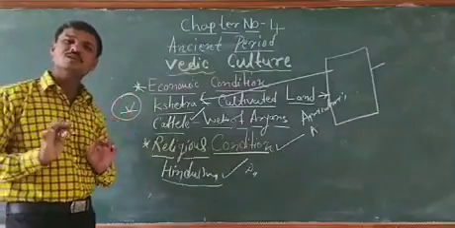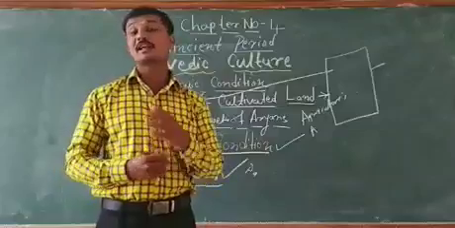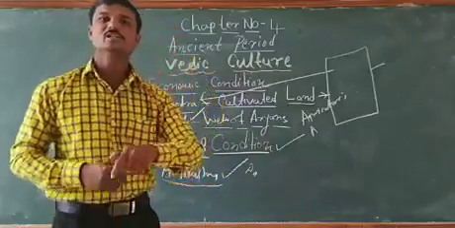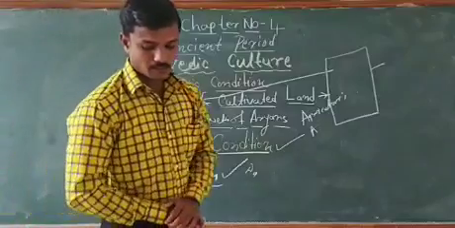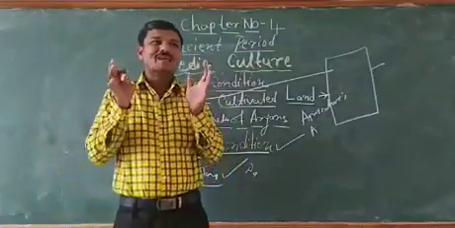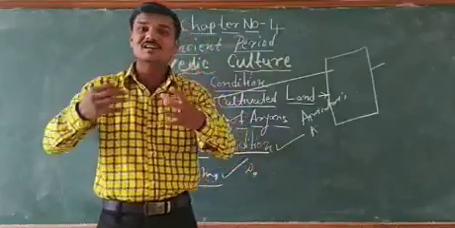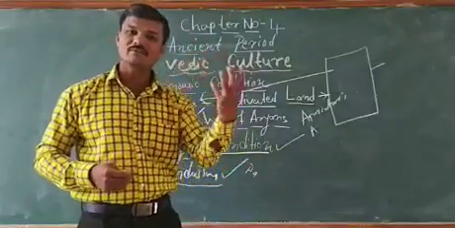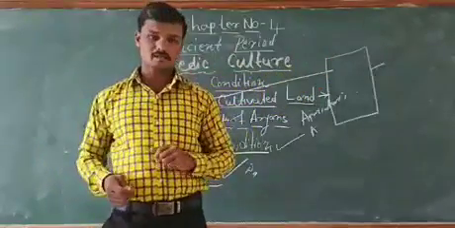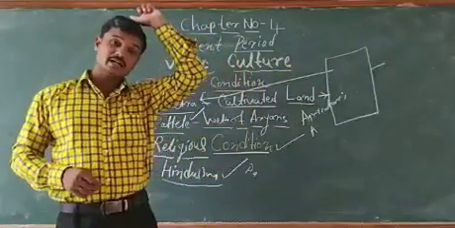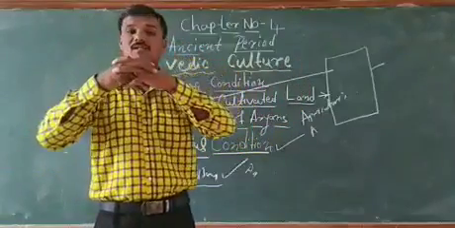What were the changes that took place in the later Vedic period? Let us see what the religious condition was in the later Vedic period. See, in the later Vedic period, the practice of religion became complex. Complex means very difficult. In the early Vedic period it was very simple. Now it became complex.